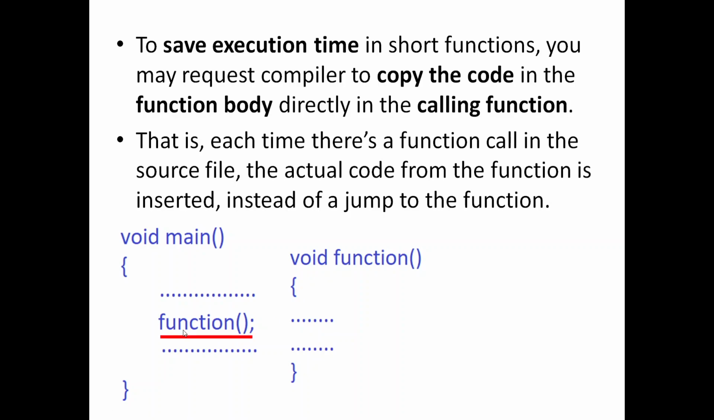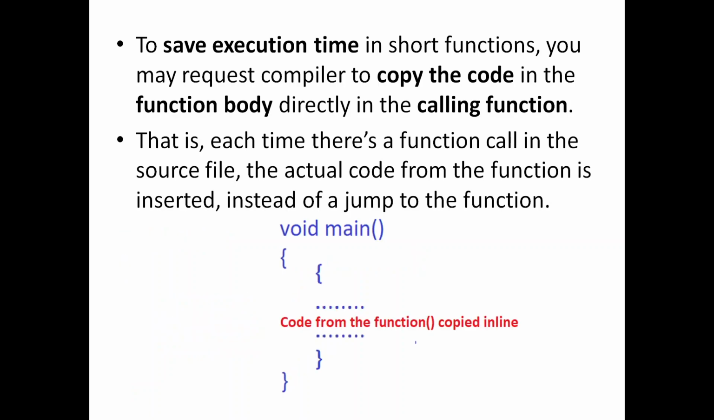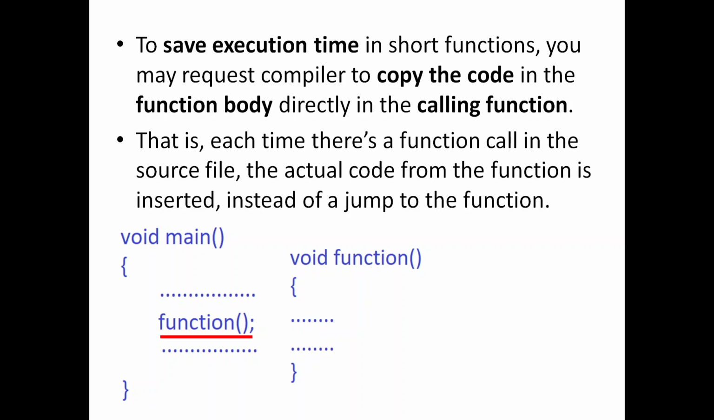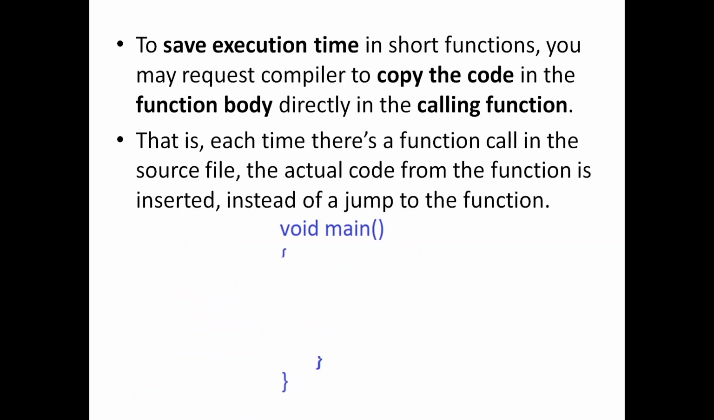Now after reaching this particular statement, the compiler will normally go to that particular function, execute it and come back. That is what we had seen in the previous slide. But now if you make it an inline implementation, the compiler will bring the content of the called function inside the calling function. So the code from the function gets copied inline, and it becomes as if it is a single function.